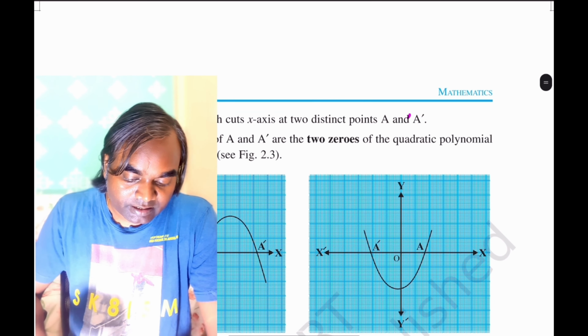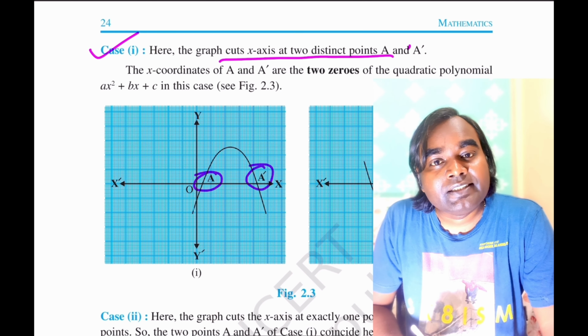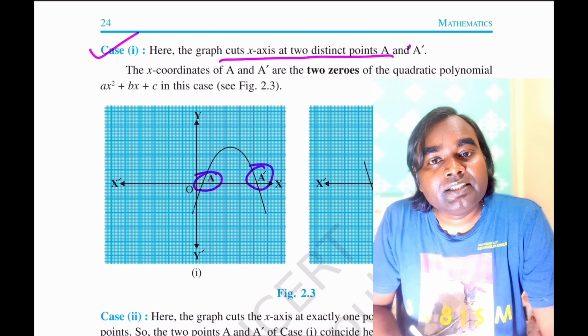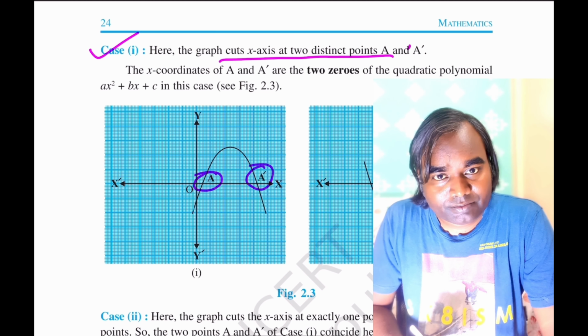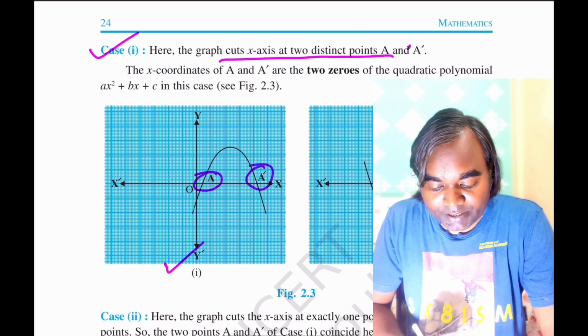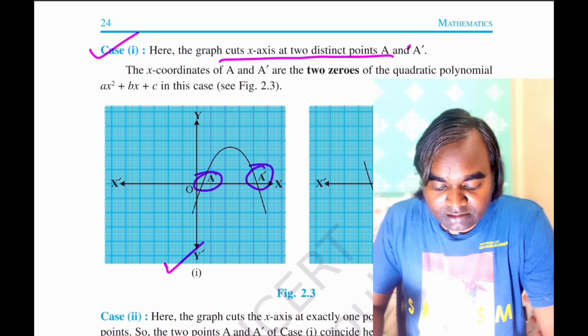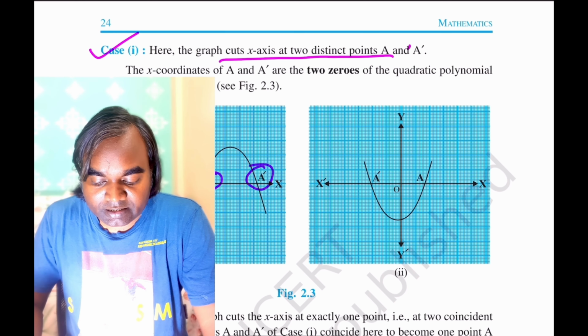You can see that this quadratic polynomial may be like this, where it is intersecting the x-axis at 2 distinct points. That means the zeros are distinct values. In this case, it may also happen that the parabola is inverted and the points are like this.